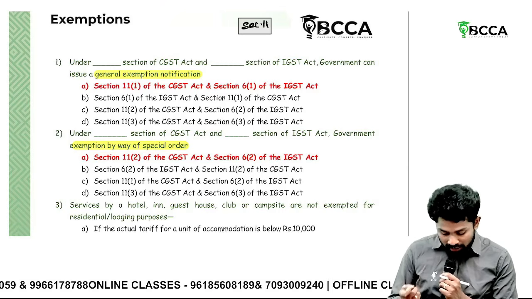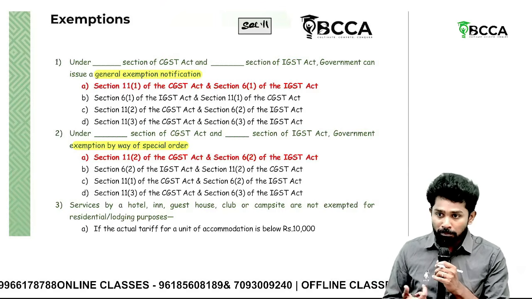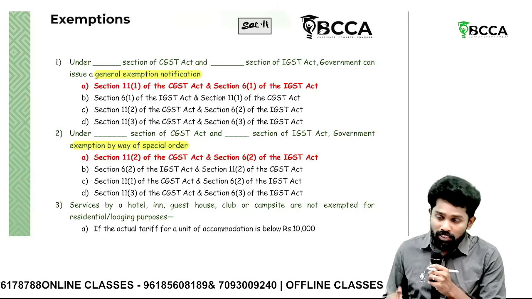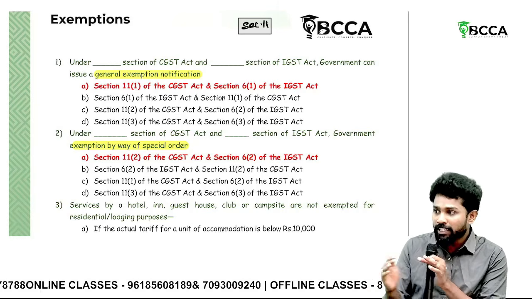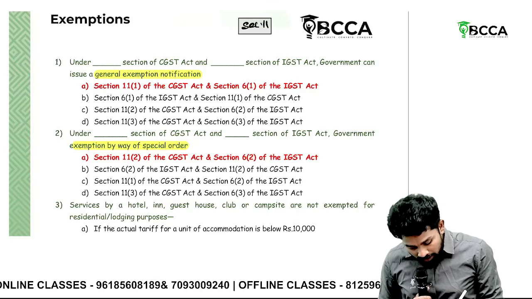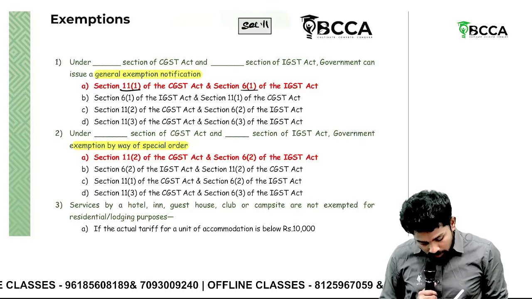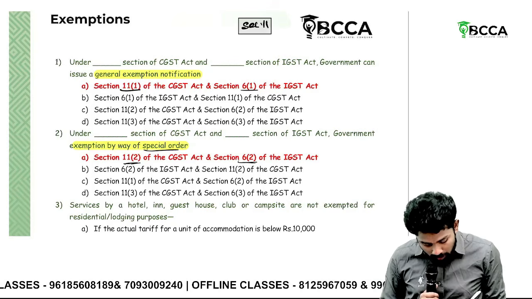Special exemptions, or special orders issued under 11 subsection 2, are of exceptional nature, where any disaster happened, where any natural calamities are there. In such cases, to provide relief to the public within that area, they may be giving exemptions under 11 subsection 2. So under level 1 of the GST Act and IGST Act, the corresponding section is what? 6 subsection 1. Whereas special order means 11 subsection 2 and 6 subsection 2.